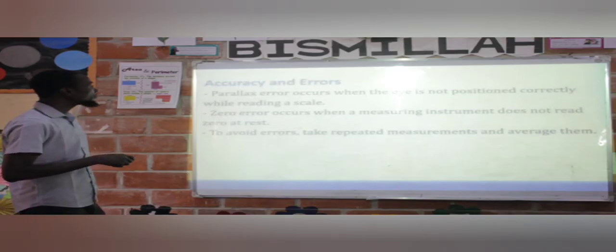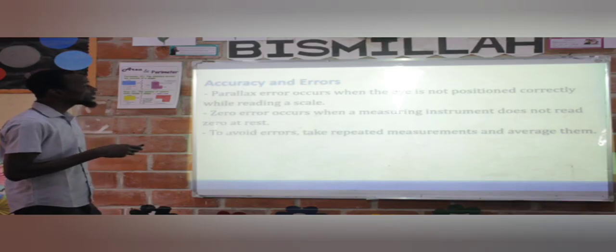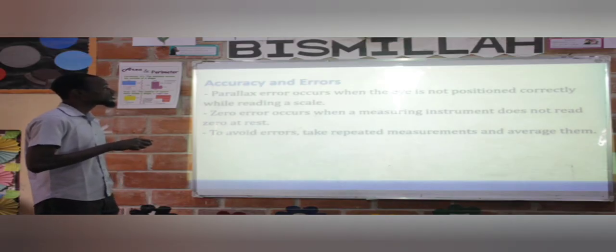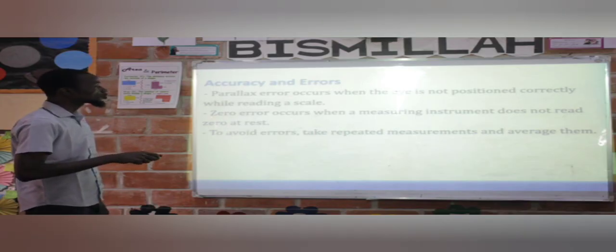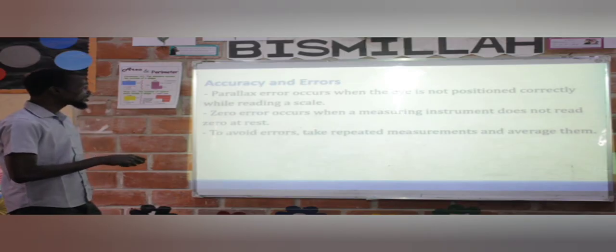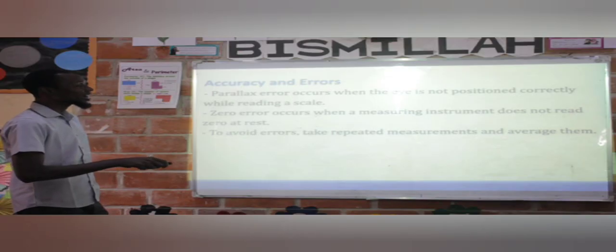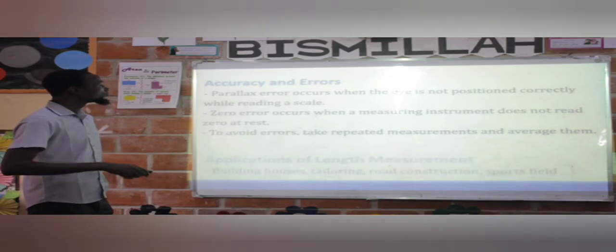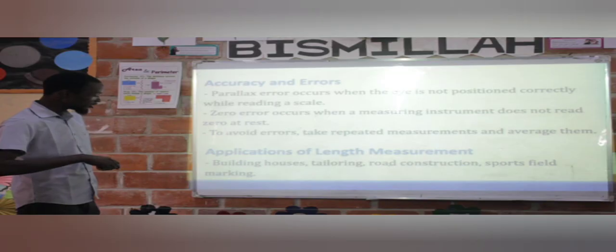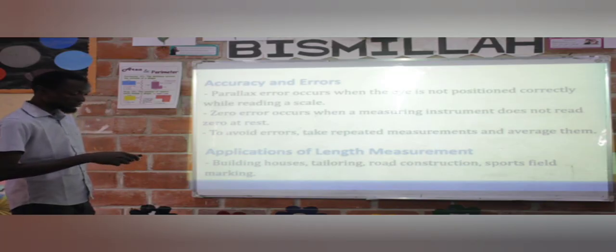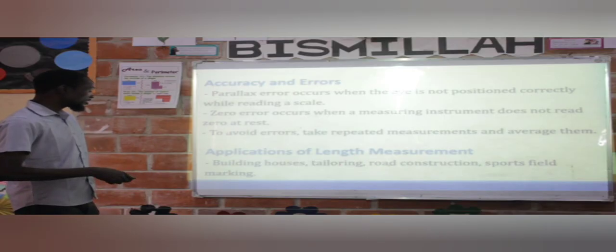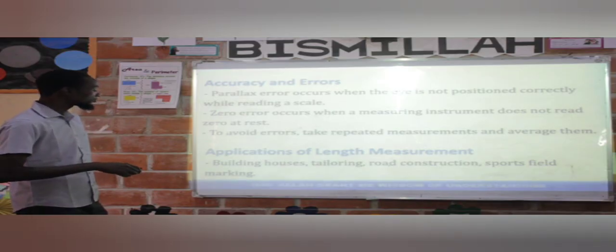Accuracy and error. Quickly, parallax error occurs when the eye is not positioned correctly while reading the scale. Zero error occurs when a measuring instrument does not read zero at rest. To avoid error, take repeated measurements and average them. Application of length measurement: building our houses, tailoring, road construction, sport fields, market, etc.